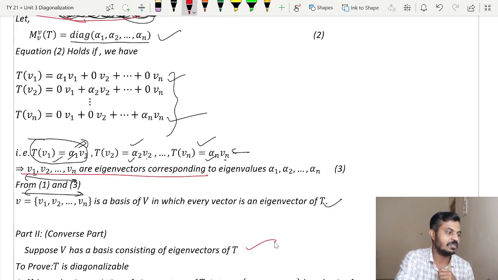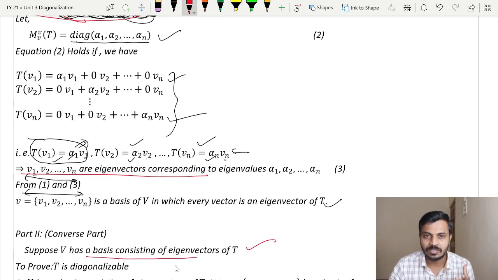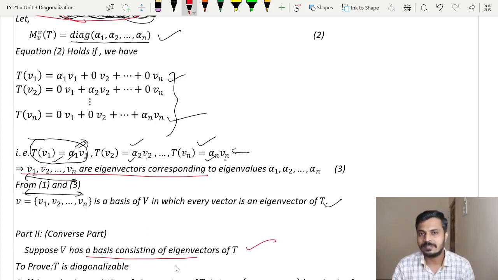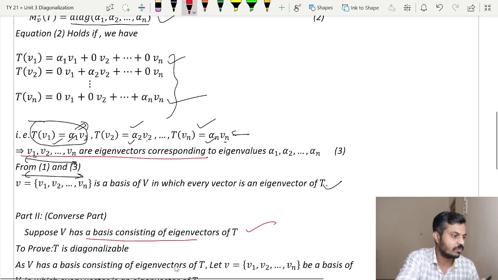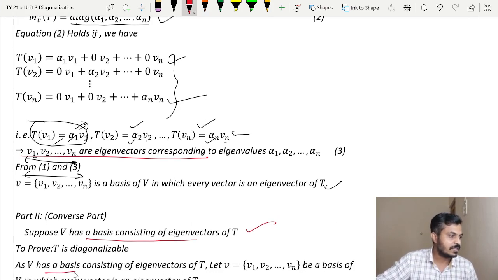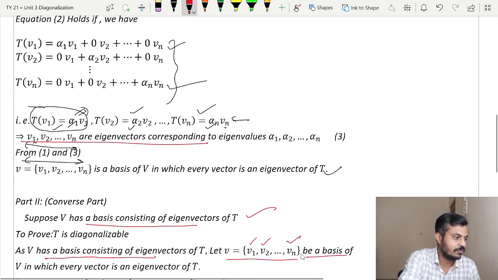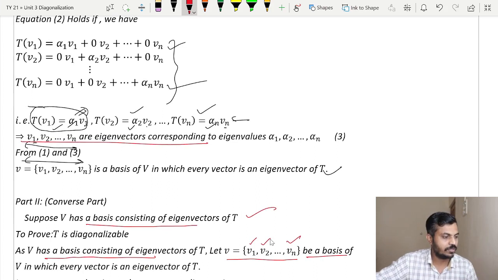So our claim is to prove T is diagonalizable. Now as it is given that V has a basis consisting of eigenvectors of T, let us start with some basis of V in which every vector of that set is an eigenvector. So that is what I have started with. So I will say let V equal to V1, V2 up to Vn be a basis of V in which every vector, that is V1, V2 up to Vn, is an eigenvector of T.